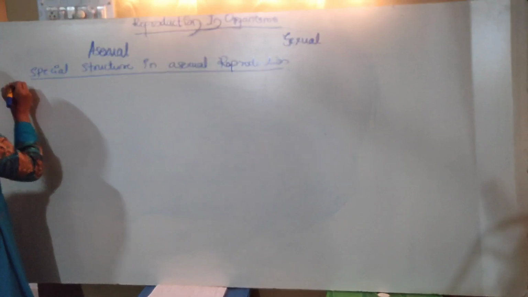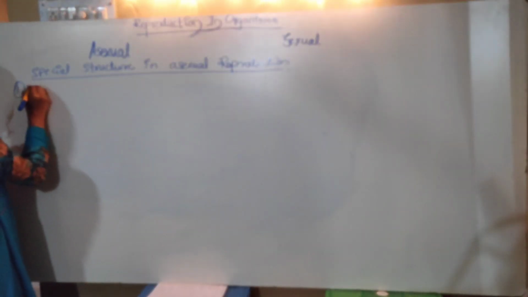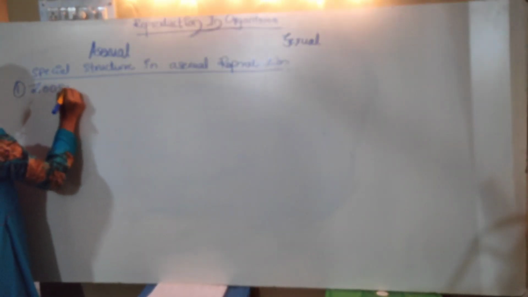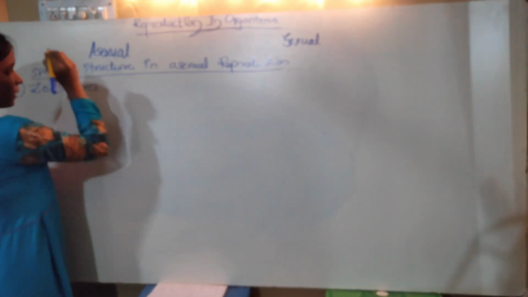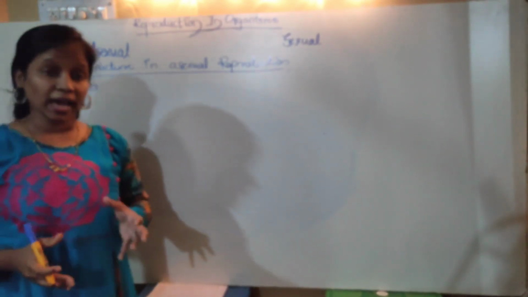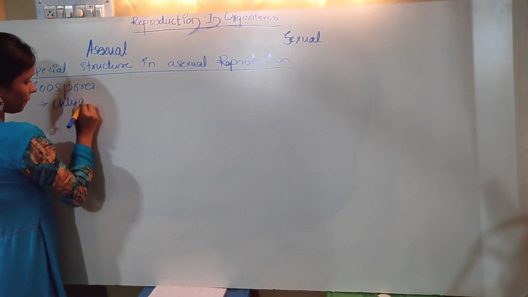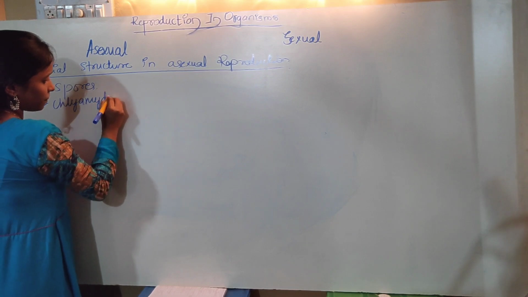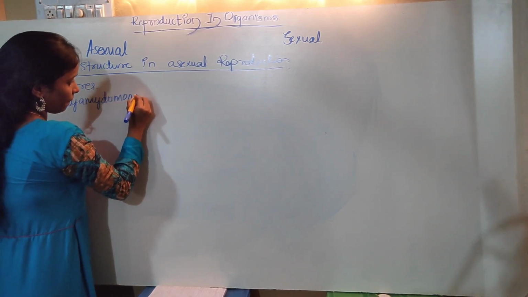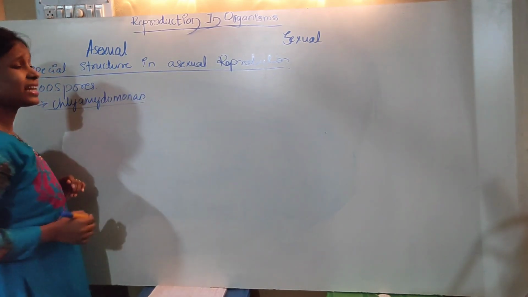First, coming to zoospores. Zoospores are microscopic in nature. The best example is Chlamydomonas. Chlamydomonas is a unicellular alga.